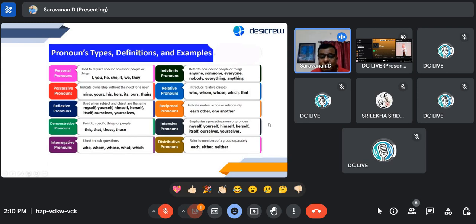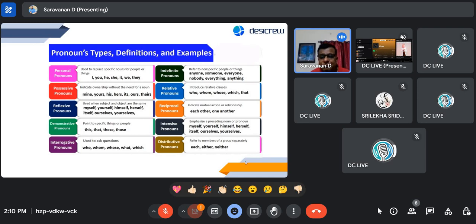Intensive pronouns. So what is intensive? As I said, I'll explain these two. If you see, both are the same, and the examples are the same. There's a finer difference between these two, and I'll explain that.